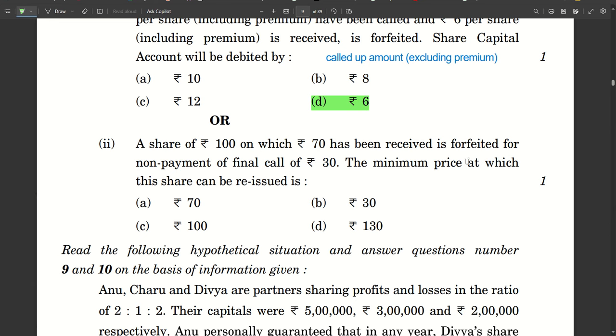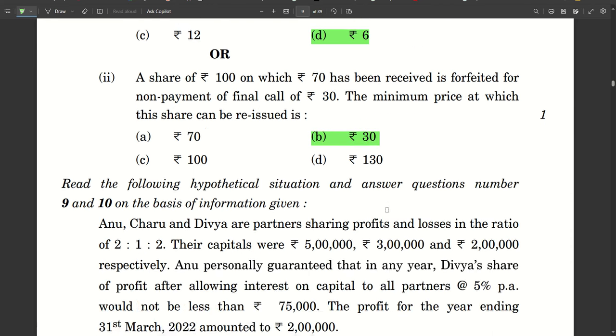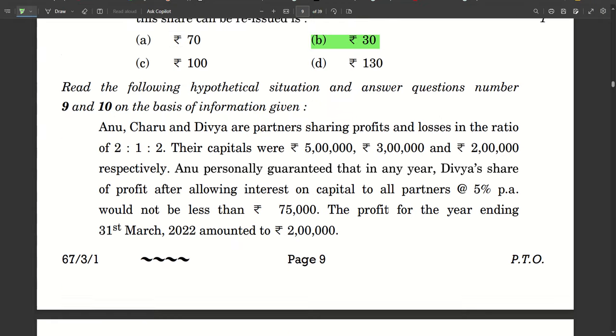Maximum discount that can be allowed is the amount forfeited. So if 70 was forfeited, 70 is the maximum discount. So the minimum price it can be reissued at is rupees 30, 100 minus 70. Next, let's move on.